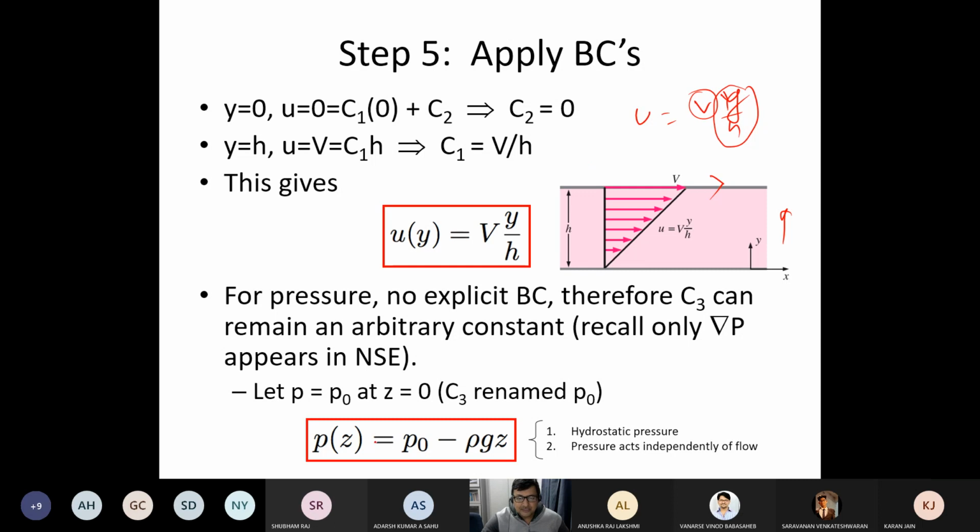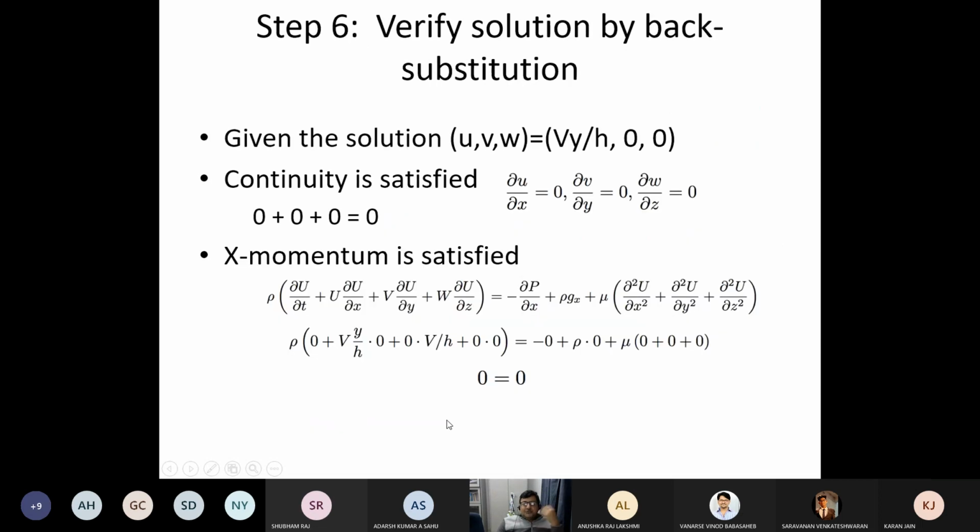And P equal to P0, P at Z equal to 0, P equal to P0. So from there you get P equal to P0 plus rho GZ, which is the hydrostatic pressure head. That is the outcome of the Y momentum. This is the outcome of the X momentum. This is the outcome of the Y momentum. Now, if you have X and Y momentum, you know everything.